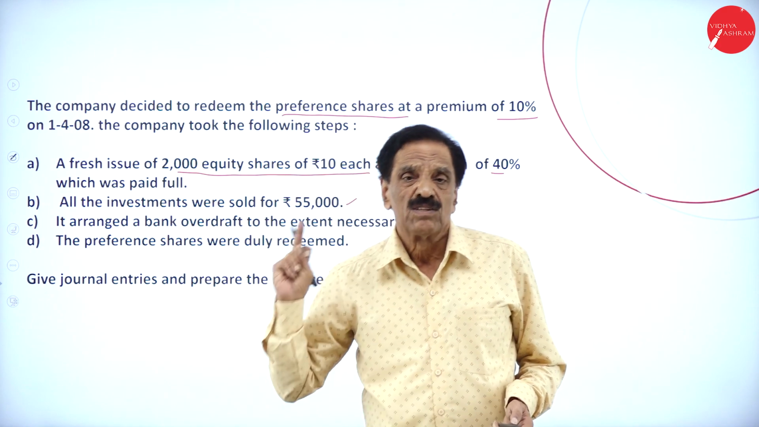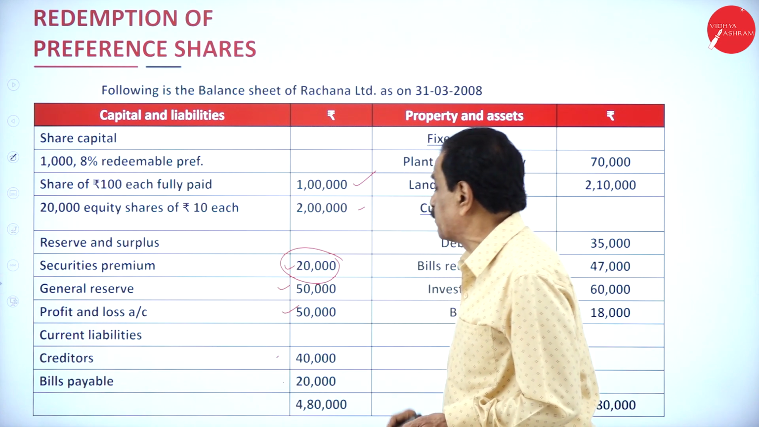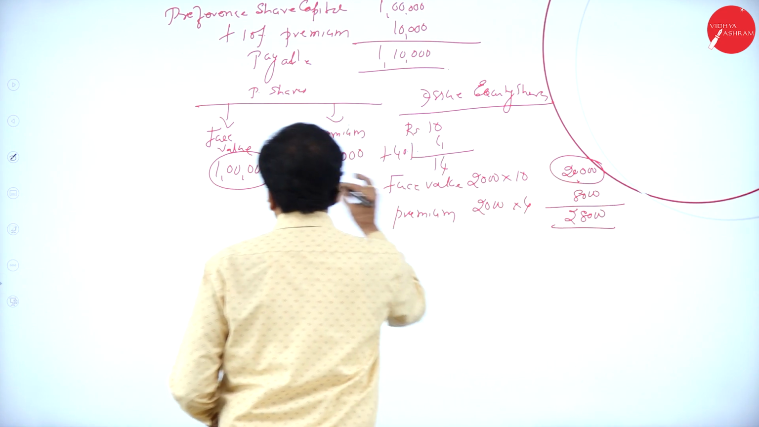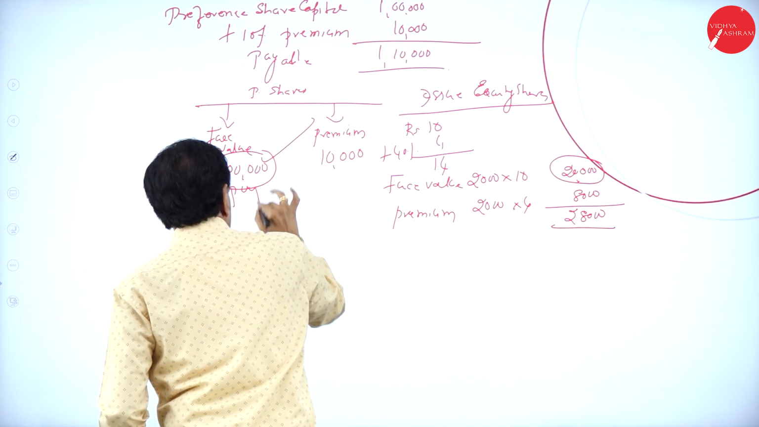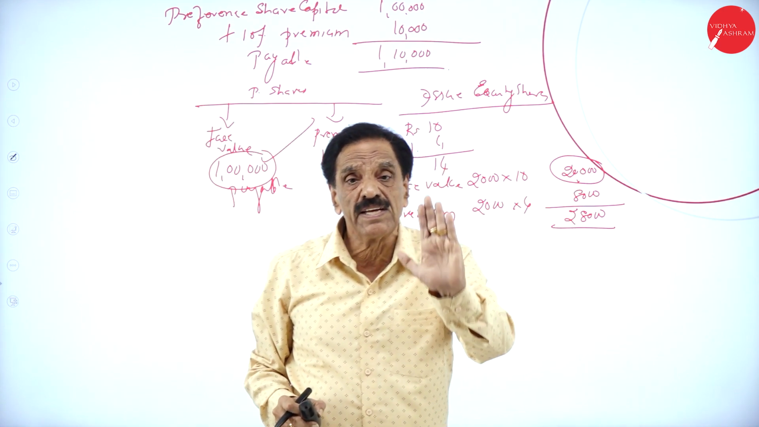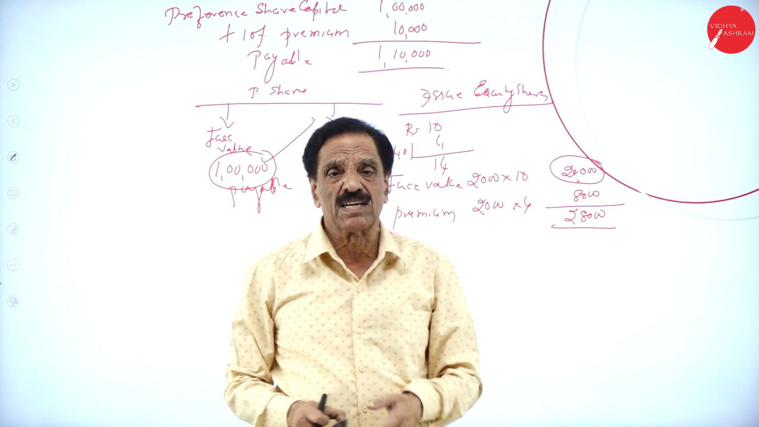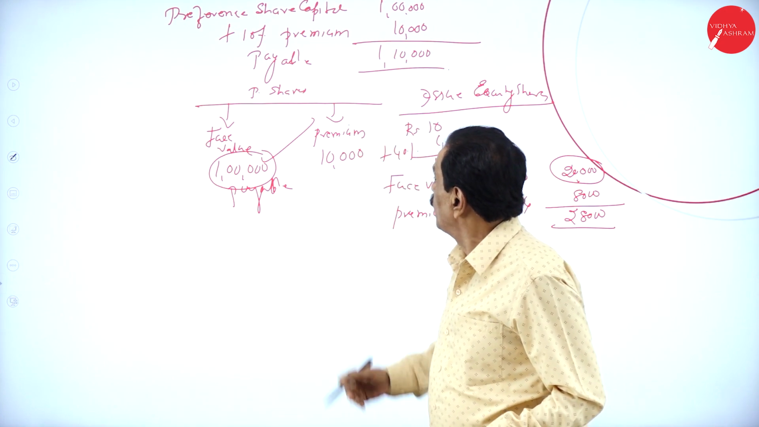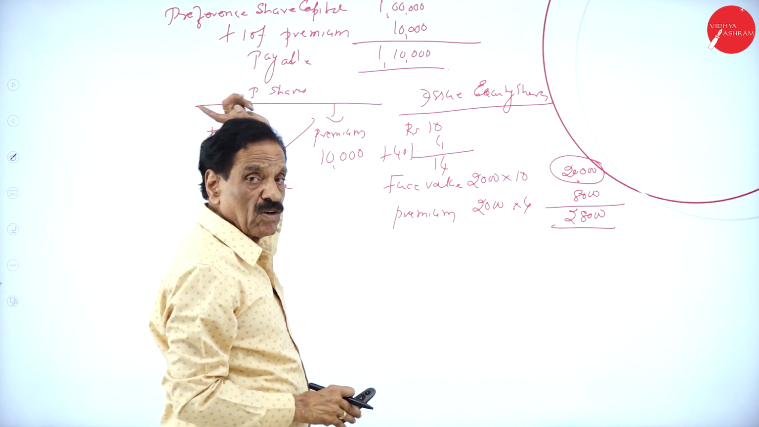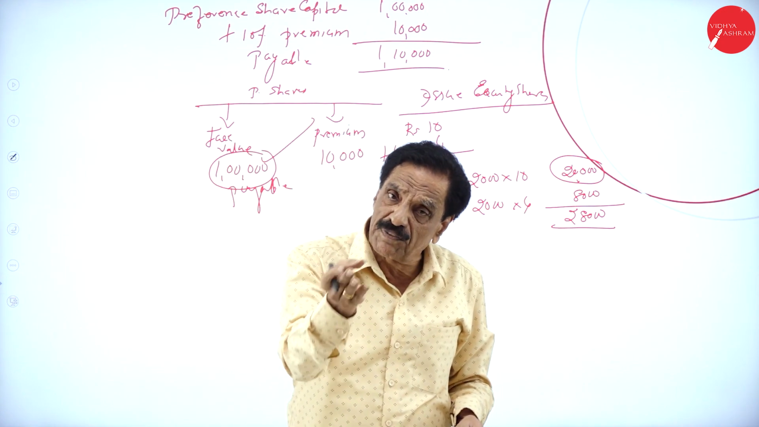How much available? 20,000 is available. You got 50,000 in the general reserve and 50,000 in the profit and loss account. How much is payable? 1 lakh. How much available? 20,000. How much shortage? 80,000 is shortage. The shortage can be filled up with the help of general reserve and profit and loss account. Once you make up, what's the preference share premium payable? 10,000. You already got excess of 8,000. We have got on the balance sheet 20,000. You can utilize the security premium in order to pay the preference share premium.